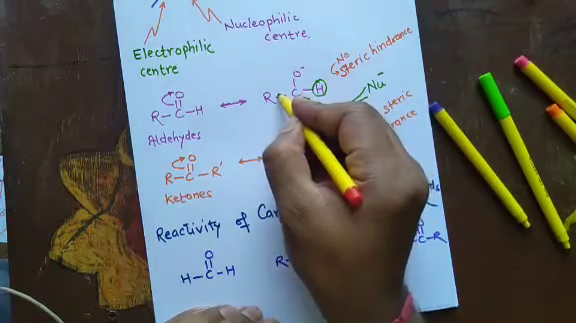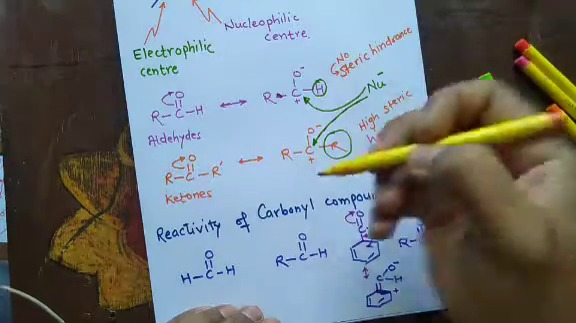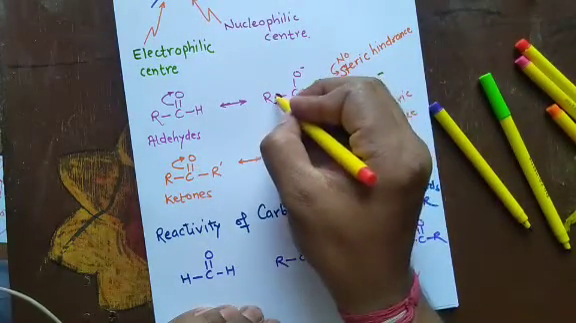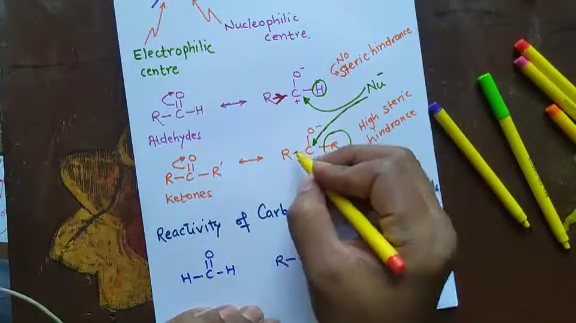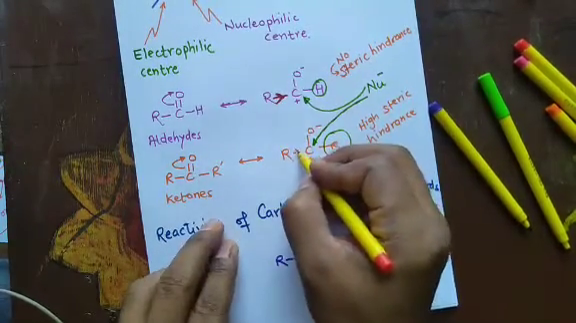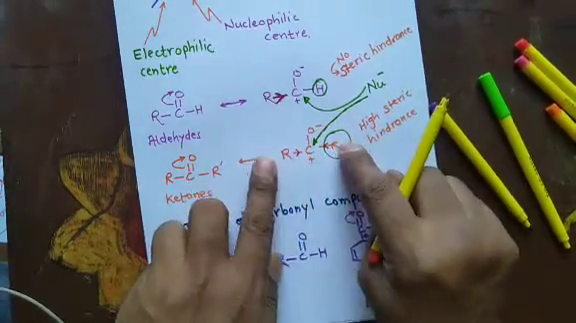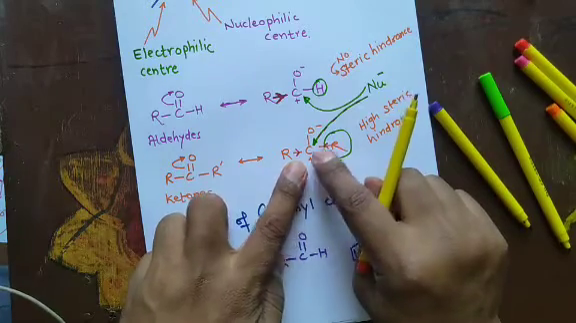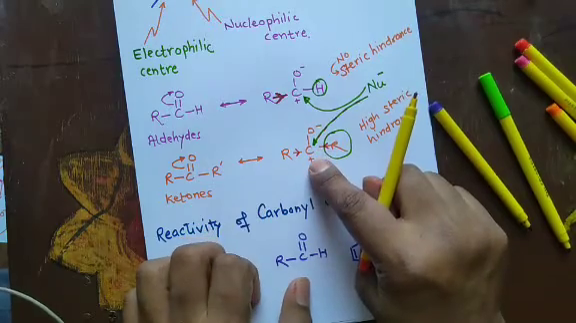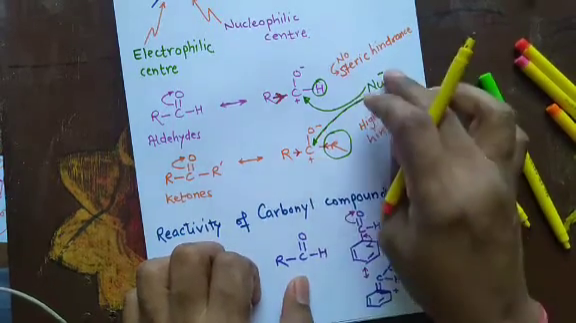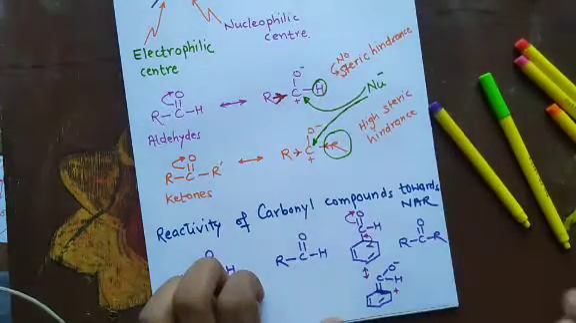Since aldehydes have only one alkyl group, the electron donation is less. Whereas in case of ketones, there are two alkyl groups. They are donating electrons to the carbonyl carbon. The positive charge will go off. The positive charge will be less. That is, this carbon is less electrophilic, less electron deficient. So the nucleophile will not be that much attracted as in case of aldehydes.